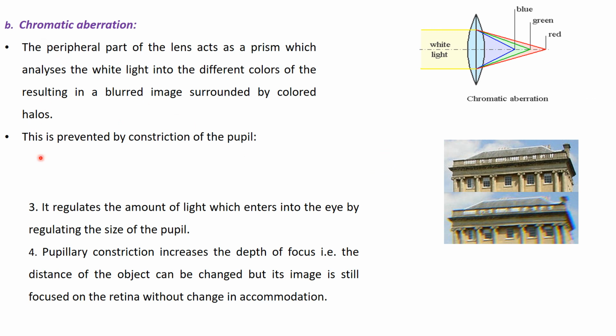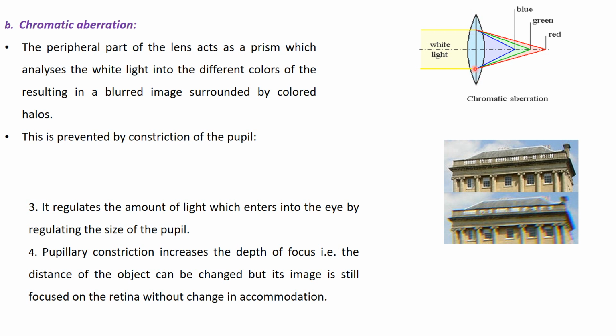Chromatic aberration. The second thing pupillary constriction is going to prevent is chromatic aberration. What is the meaning of chromatic aberration? It is a failure of the lens to focus all the colors at the same point. In cases of pupillary dilatation, when white light strikes the peripheral part of the lens, the peripheral part of the lens acts as a prism.